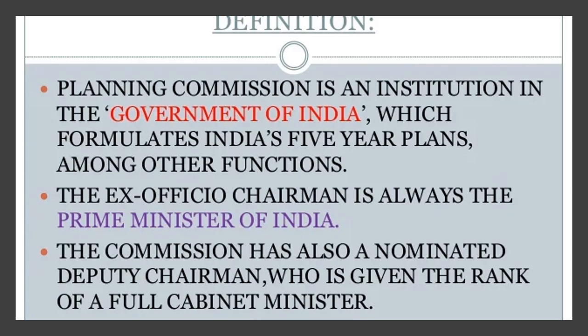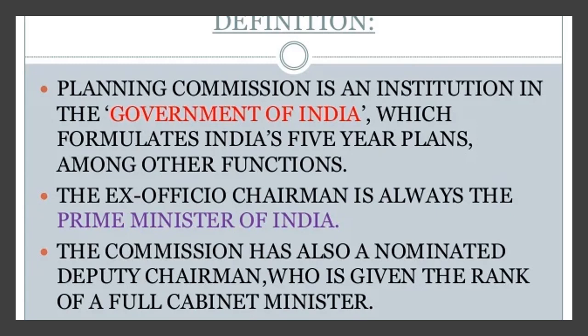The Planning Commission is an institution in the government of India which formulates India's 5-year plans among other functions. The ex officio chairman is the Prime Minister. The Prime Minister has the right to be appointed at the topmost position, and the commission also has a nominated deputy chairman who is given the rank of a full cabinet minister. So this is a brief introduction to the Planning Commission.